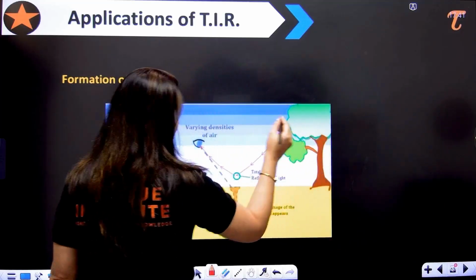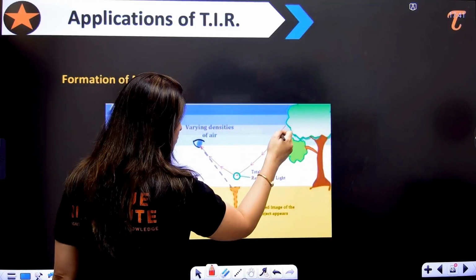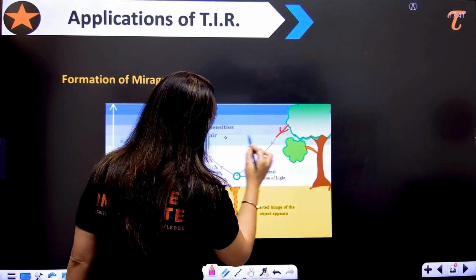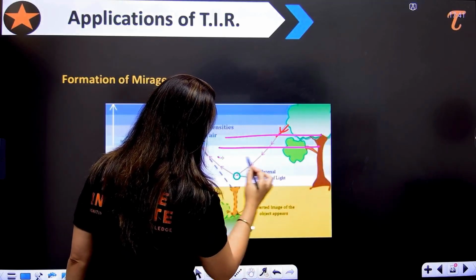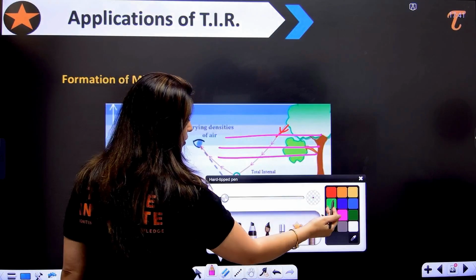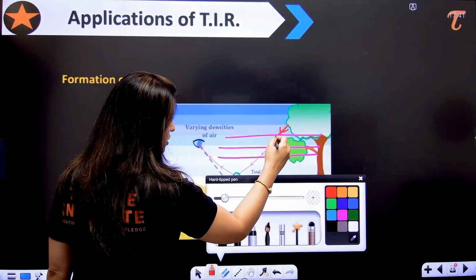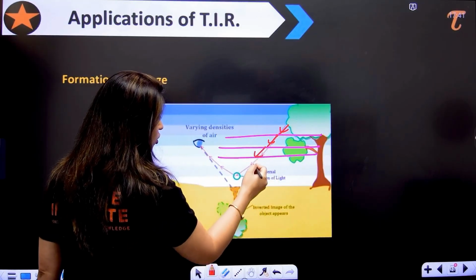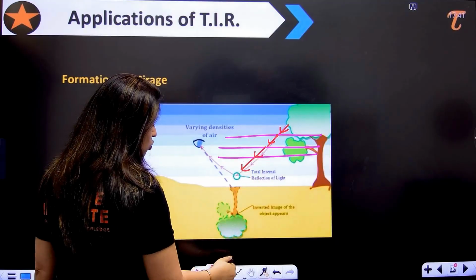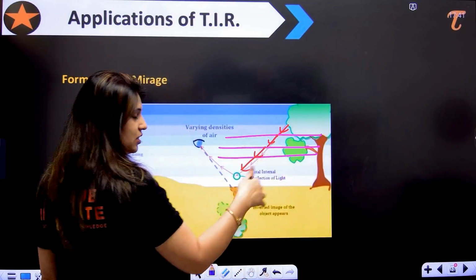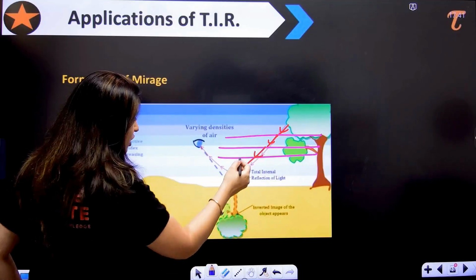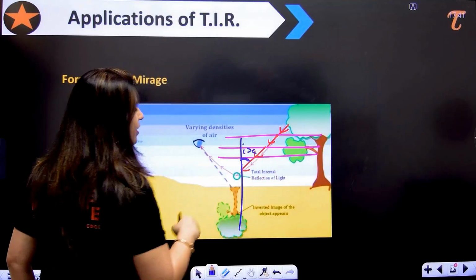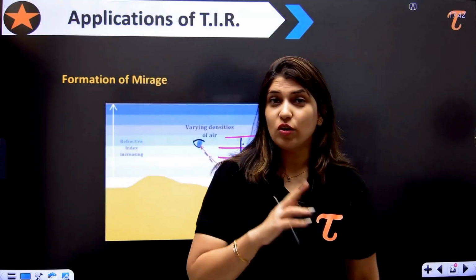If I take the example of this tree, let us suppose the light is coming from that. Now what do we know? Here we have a few layers like this. When it is moving from this to this, it will bend away from the normal, again away from the normal, again away from the normal. So every time, the angle of incidence is increasing. And finally, you will find that there will be one point when the angle of incidence will be greater than the critical angle.